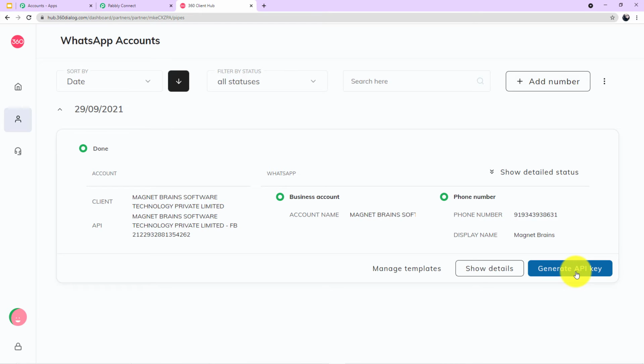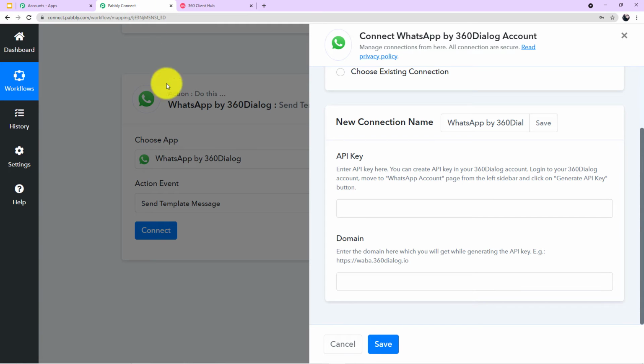Okay. Now I have already generated my API key. As I have told you, it's a one-time process. I'll copy the API key and the domain. I'll go back to my Pabbly Connect account and here I'll paste it accordingly under API key and under domain. Now I'll click on save and I'll be successfully authorized in back to my workflow.